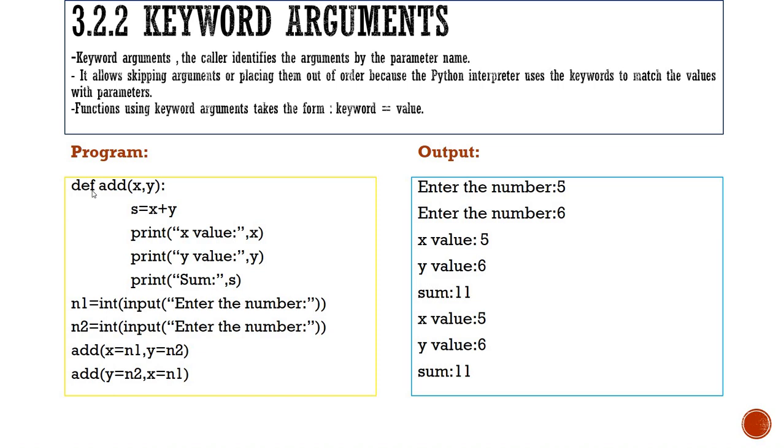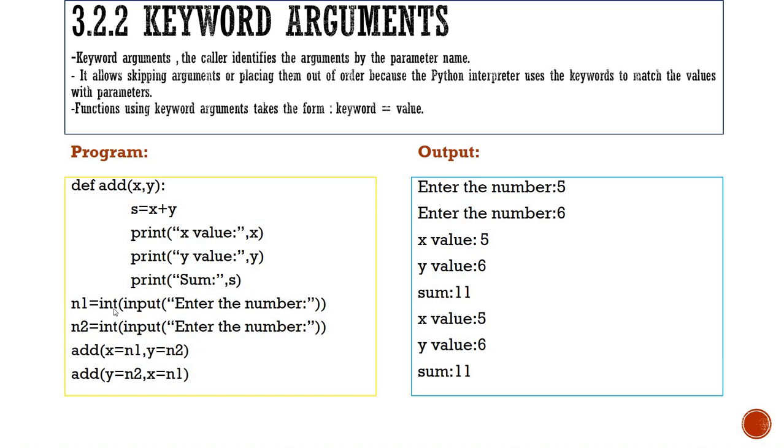This is the function definition, def. The function name is add and 2 arguments are passed, x, y. After the end of the function definition, a colon is given. Next, s equal to x plus y, that is, x and y values are added and stored in s. Next, we print the x value, then the y value, followed by the summation value as sum colon s. So this is the function definition.